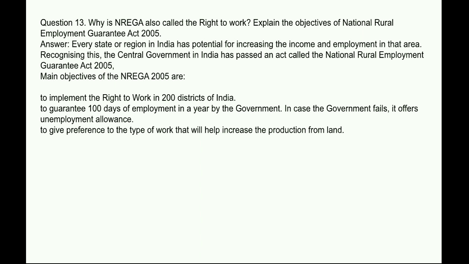Main objectives of NREGA 2005 are to implement the right to work in 200 districts of India, to guarantee 100 days of employment in a year by the government. In case the government fails, it offers unemployment allowance, to give preference to the type of work that will help increase the production from land.